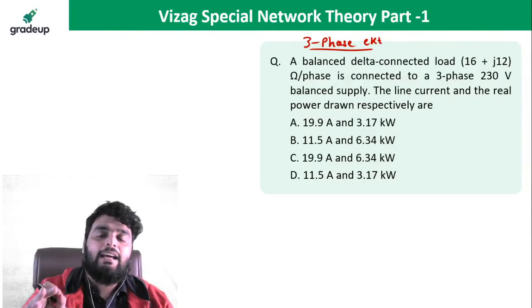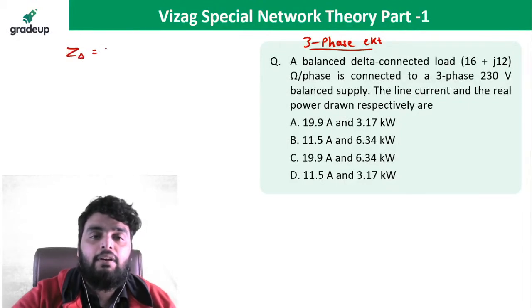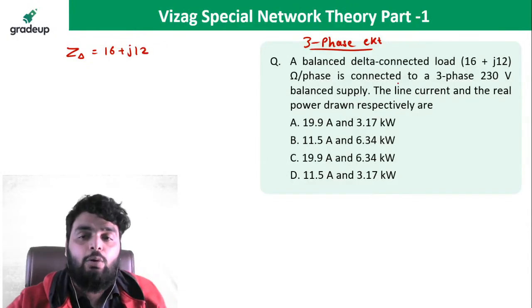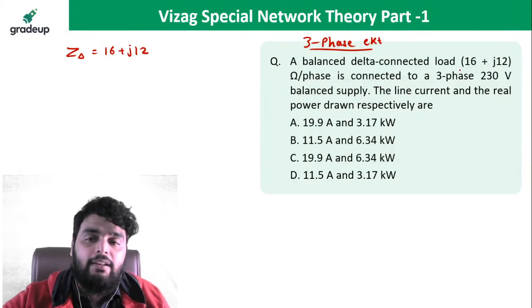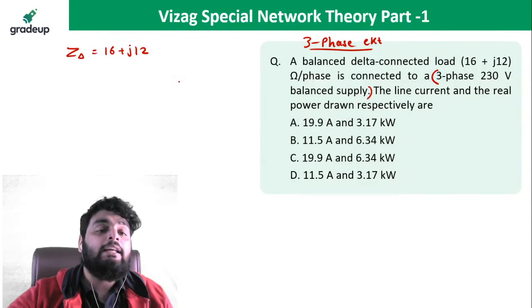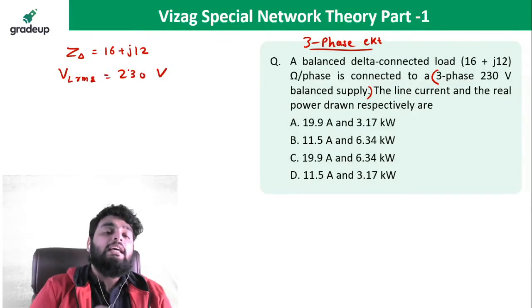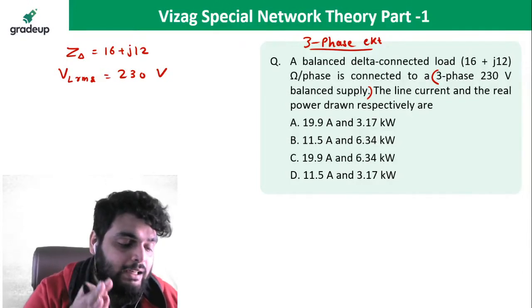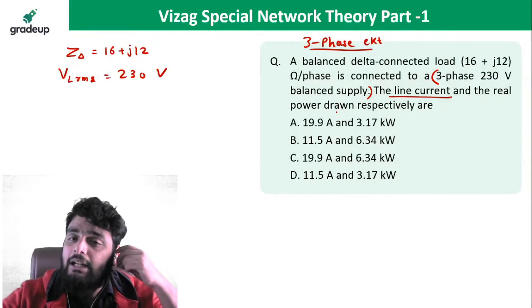A balanced delta connected load, they have already given, you have a delta connected load, impedance given is 16 plus j12. A balanced delta connected load is connected to a three-phase 230 volt balanced supply. Always remember, whenever the supply is given, that supply is given in line voltage RMS form. Always remember this point. If nothing is mentioned, then the given voltage of the supply is always the line voltage in RMS form. Now I need to find out the line current and the real power drawn.